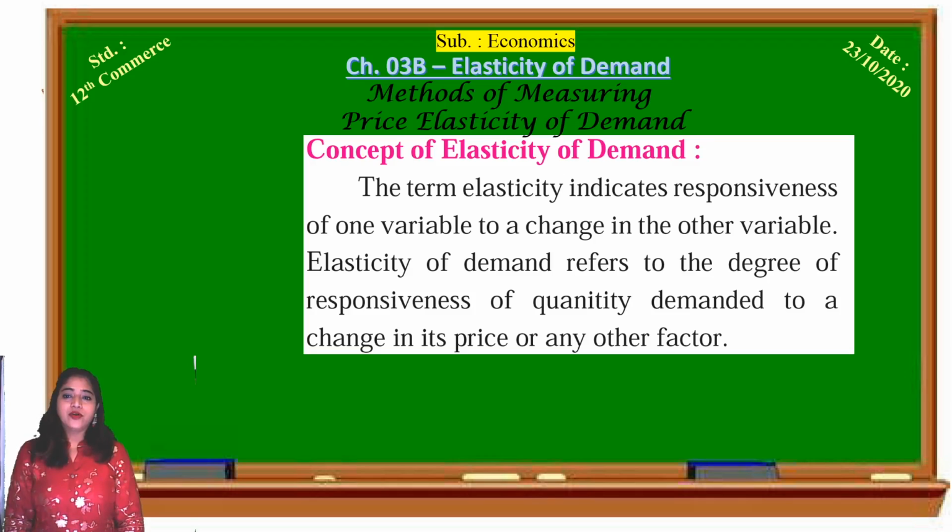Elasticity of demand refers to the degree of responsiveness of quantity demanded to a change in its price or any other factor. What is meant by responsiveness? The response given by the demand with reference to the change in the price. That we are going to learn in the concepts of elasticity of demand.